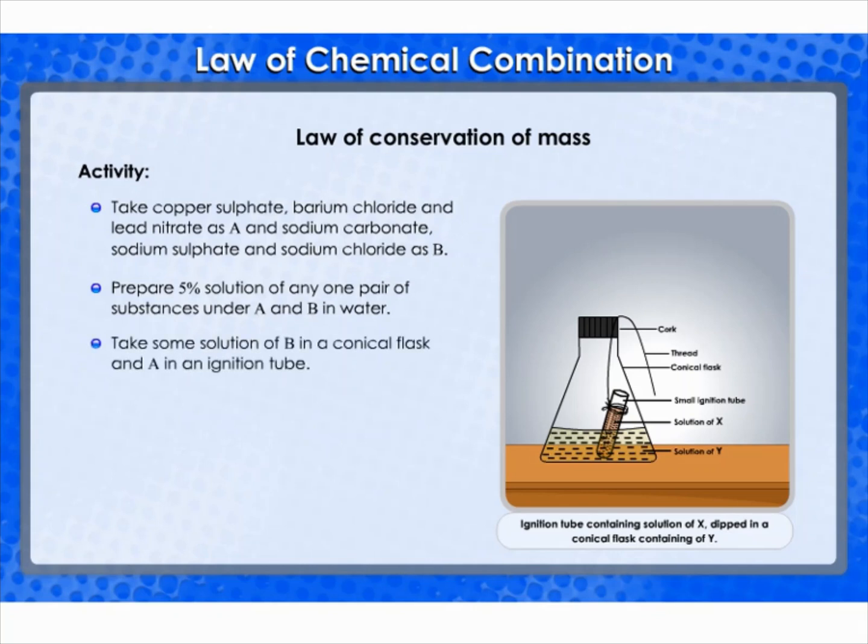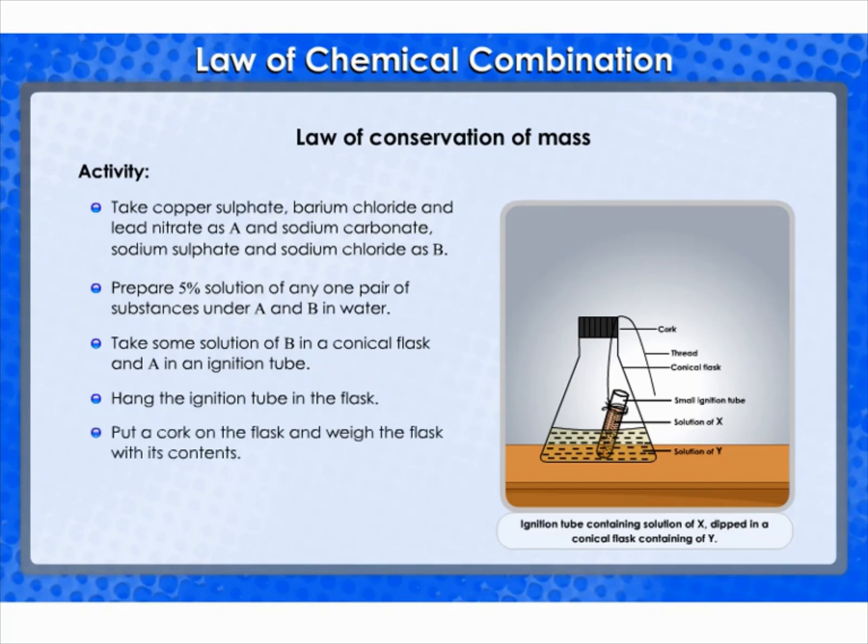Take a little amount of solution of B in a conical flask and some solution of A in an ignition tube. Hang the ignition tube in the flask carefully. See that the solutions do not get mixed. Put a cork on the flask. Weigh the flask with its contents carefully.